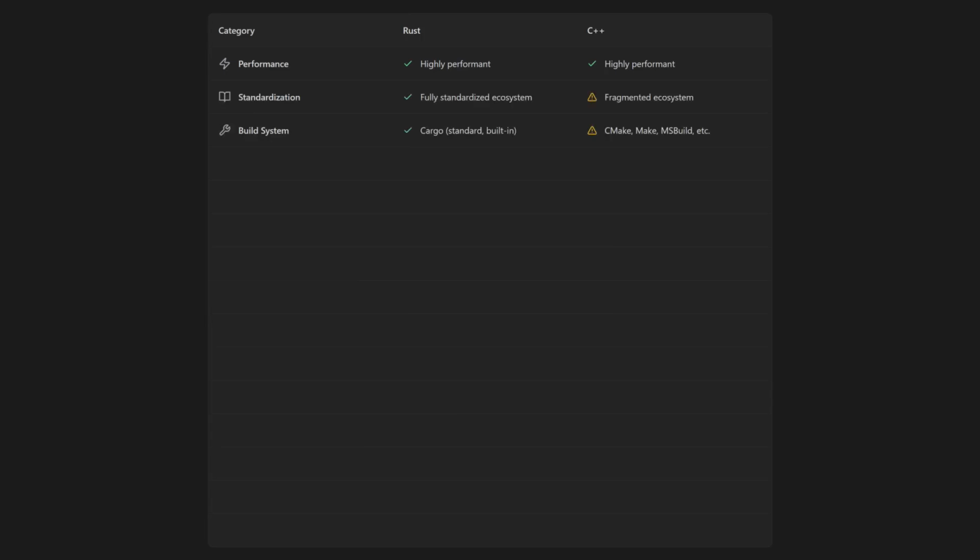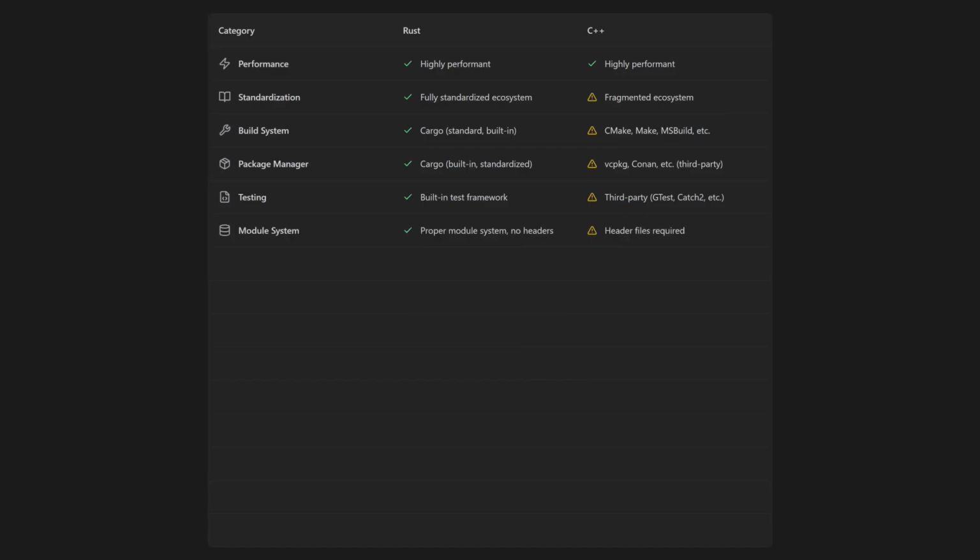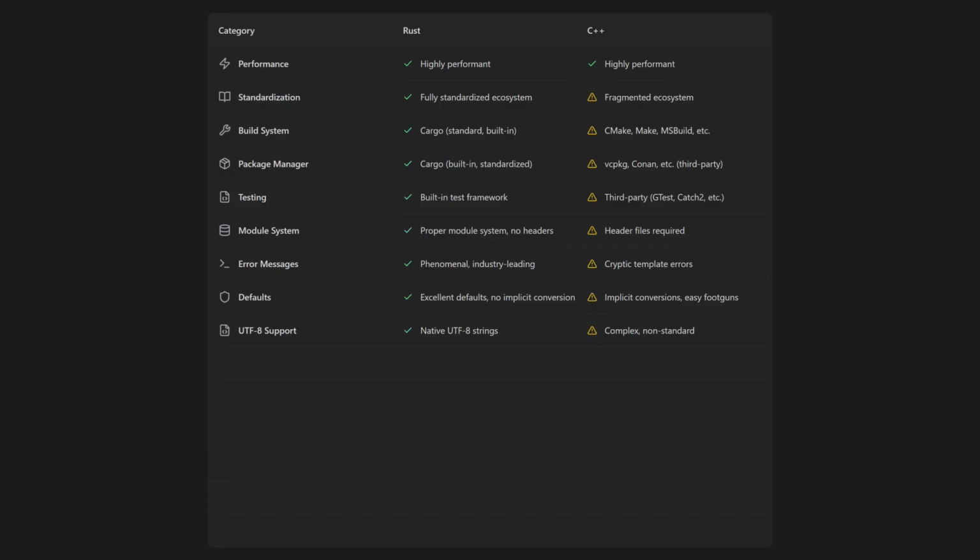It has a standard compiler, a standard build system, a standard package manager, and a built-in standard way to write tests. So it's a breeze to start a project and build your code and install and use libraries and write tests. There are no header files, it uses a proper module system. It has absolutely phenomenal error messages, not just compared to C++, but compared to any language. In contrast to C++, though, it has excellent defaults, no implicit conversion, and it has UTF-8 support.